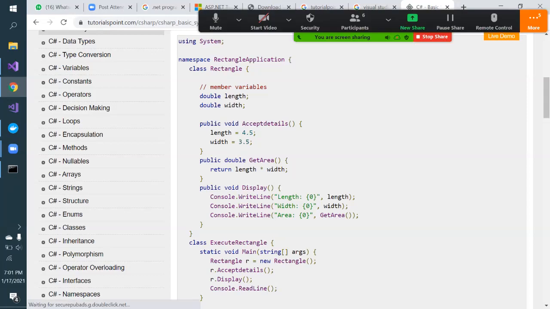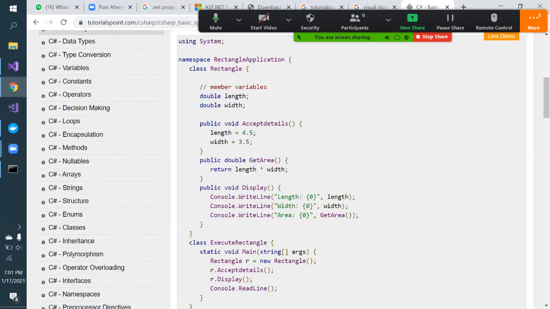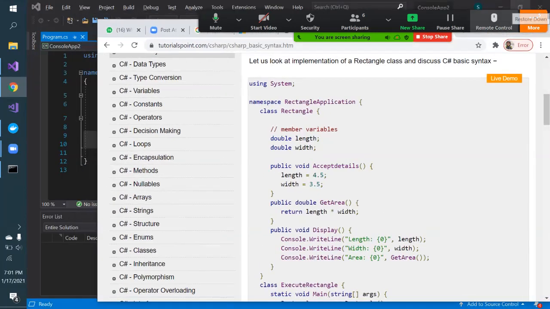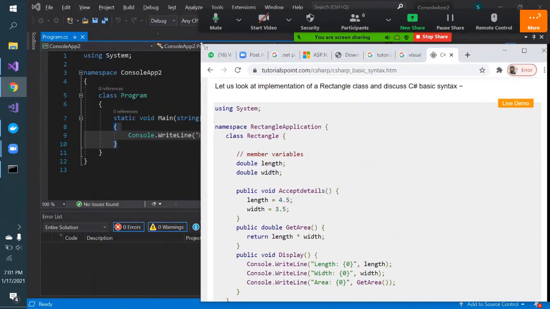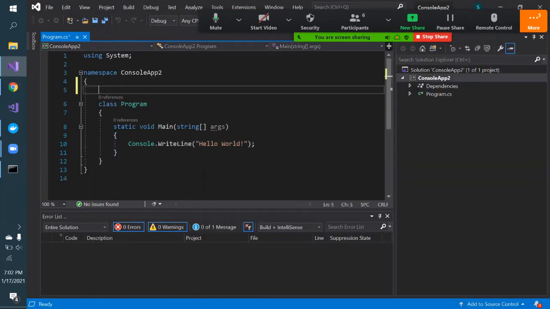So what you can do is copy this rectangle class here, just for quick purposes. But what I would recommend is you open this editor, follow each and everything they are mentioning, and come here. See, what this means is, in every .NET program or project, this is called one project, ConsoleApp2. It has first this outer namespace.